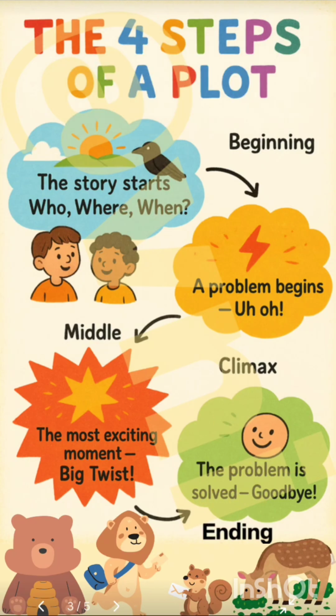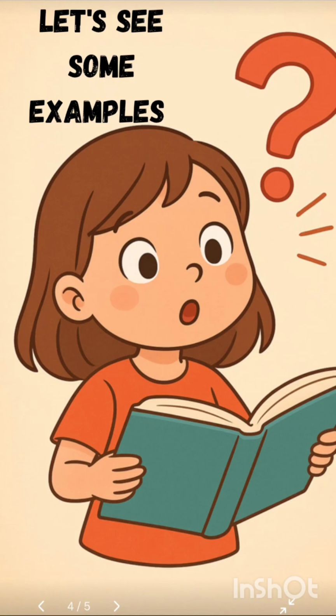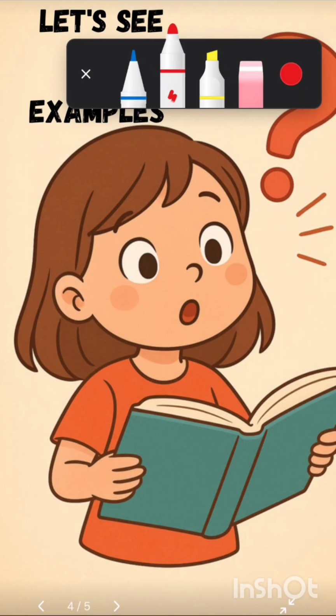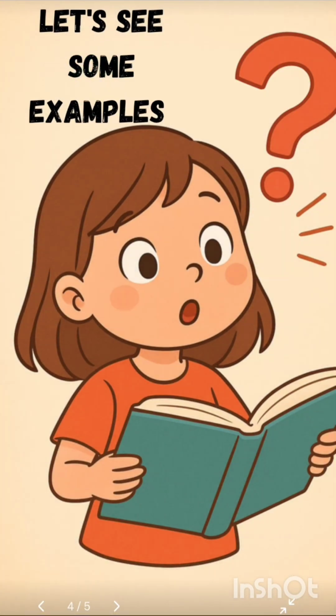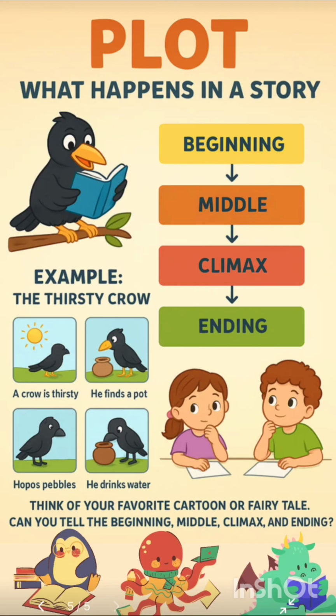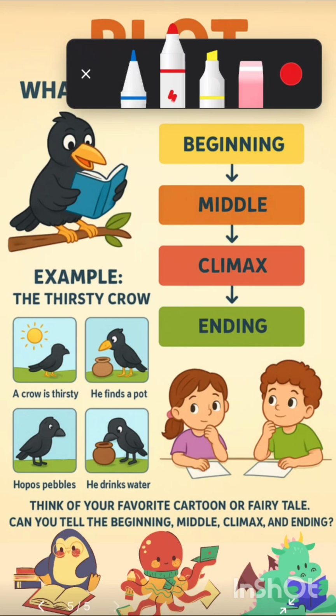Now for revision, or as a type of notes, you can just save these notes for revision. If you forget in future, you can just take it from here. Okay, now we understood it well, but some of you must have understood only half, 50-50, right? We are going to understand it in a better way, so we are going to see some examples first. Okay, let's start. As I told you in the start, you all must have studied the thirsty crow story, right? Yes, so we are just going to start from there.